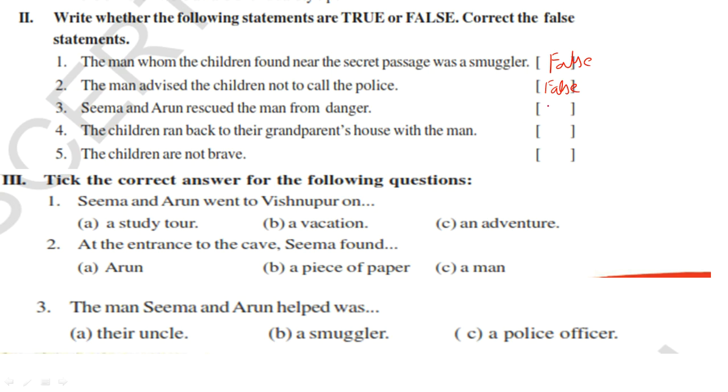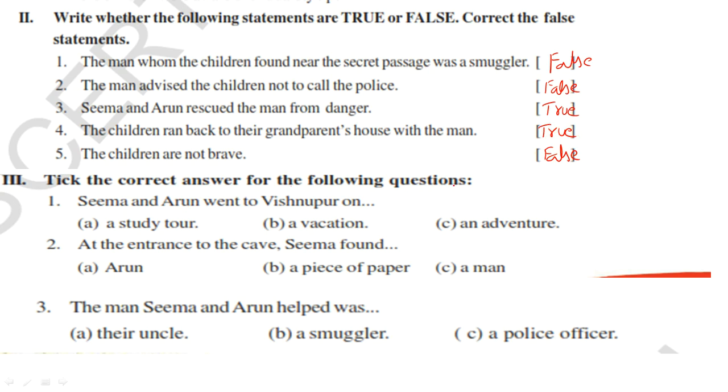Seema and Arun rescued the man from danger. Yes, true. Next, the children ran back to their grandparents' house with the man. Yes, true, correct. Next, the children are not brave. False. No, the children are very brave.